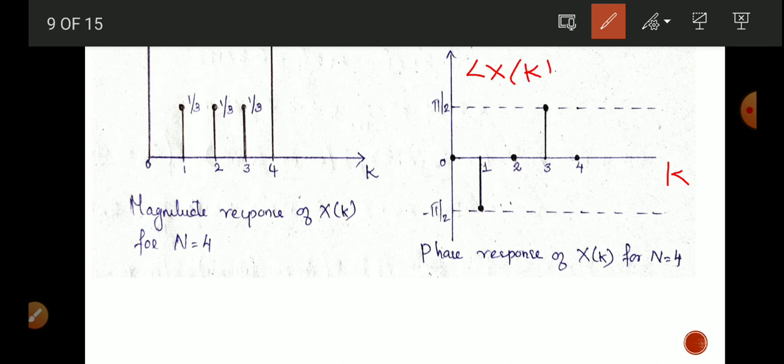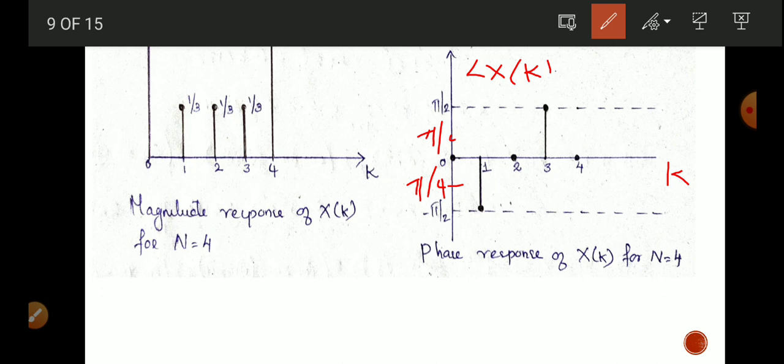Here in the y-axis the value varies from 0, pi by 4, pi by 2, 3 pi by 2, 2 pi. Similarly in the negative axis 0, minus pi by 4, minus pi by 2, minus 3 pi by 2, minus pi.